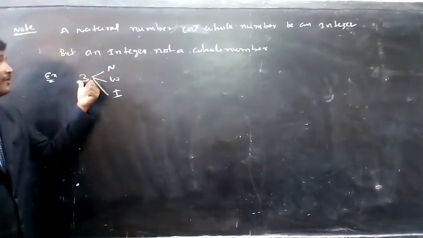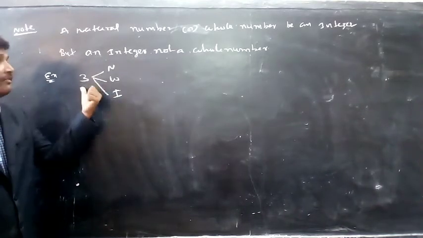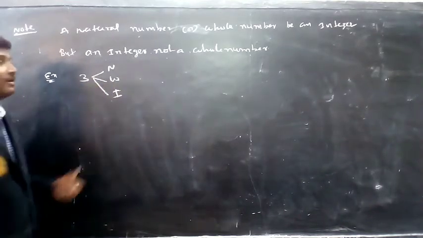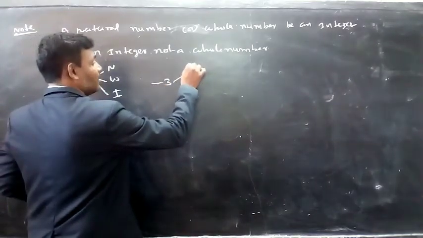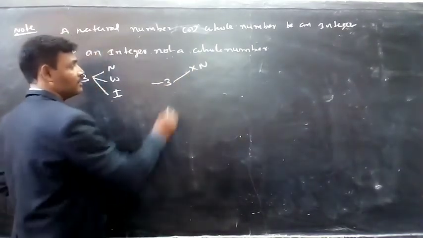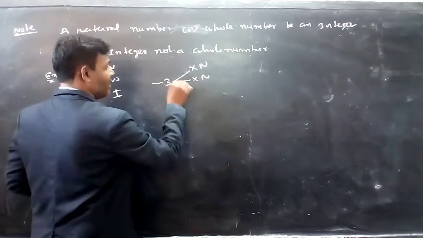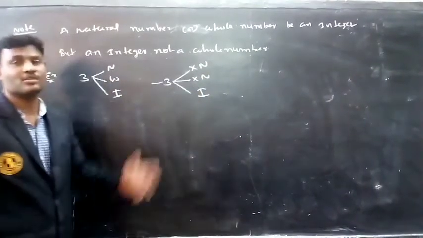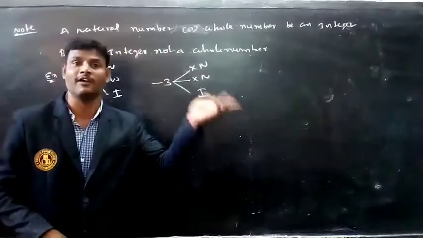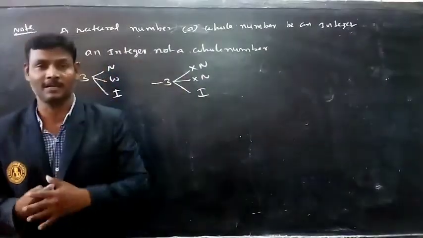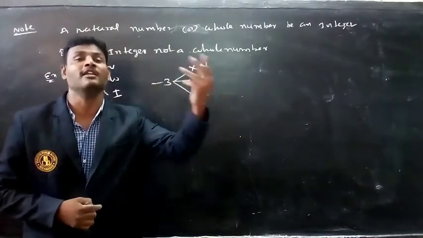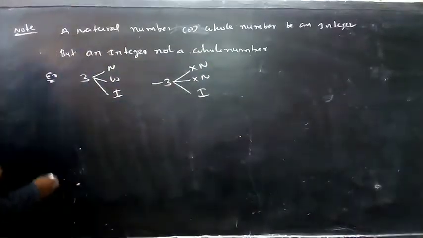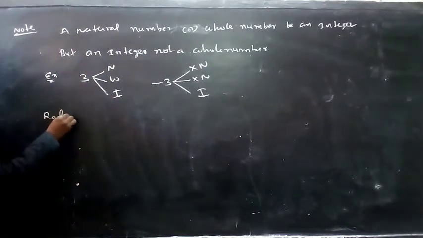It means every natural number or every whole number is an integer. But if I take -3, it is not a natural number, it is not a whole number, but it is an integer. Our next one is rational numbers.